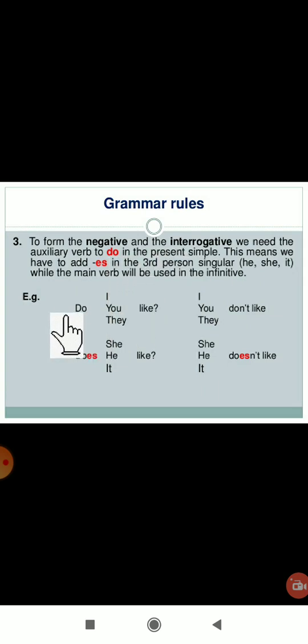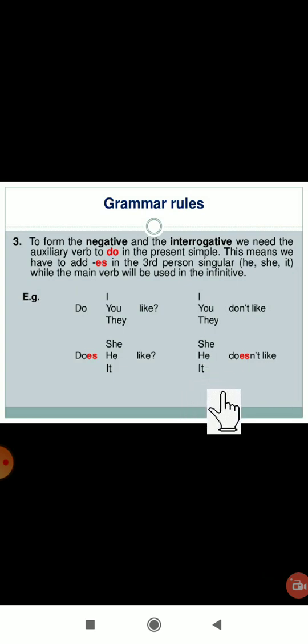So here, when it is I, do you like? See here, do they like? Do I like? And when it is negative, you don't like, they don't like, I don't like. Even when it is he, she, it, what do we have to do? We have to add does, not do. We have to use does. Does she like? Does he like? Or does it like? So what is the negative then? He, she does not like, he does not like, it does not like.